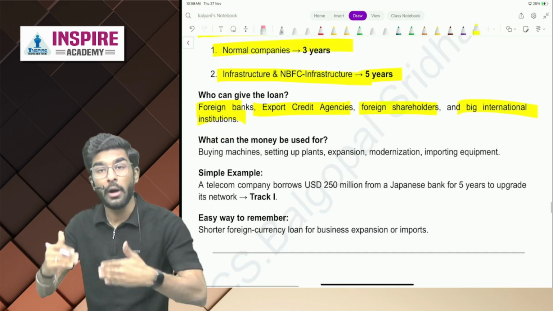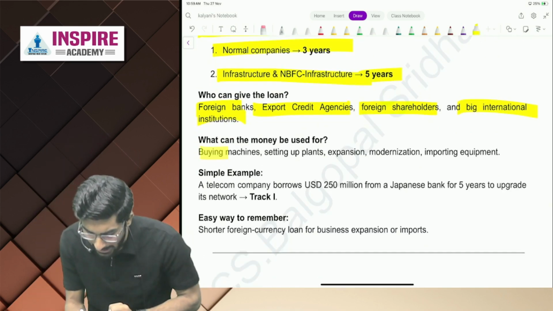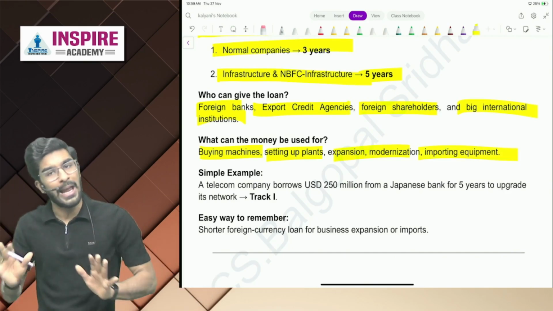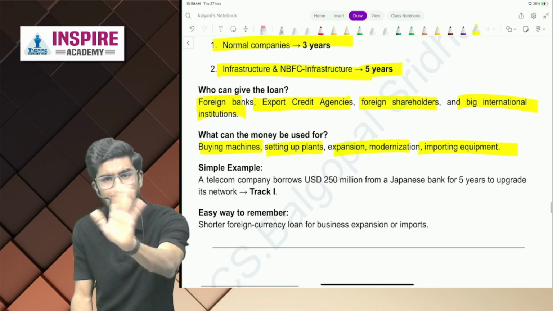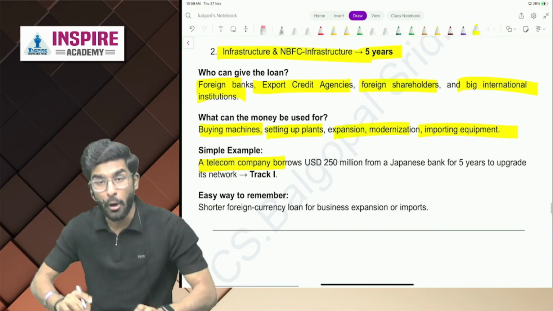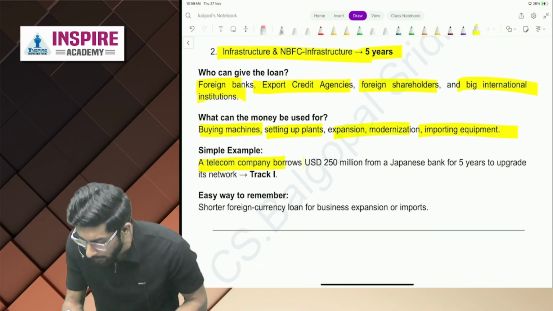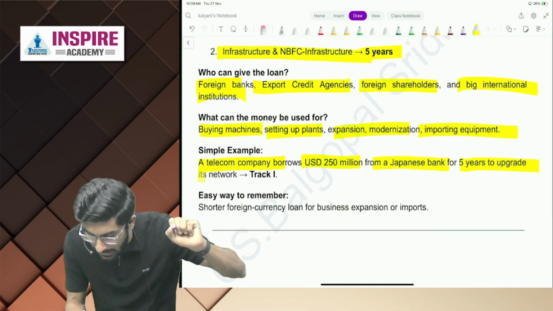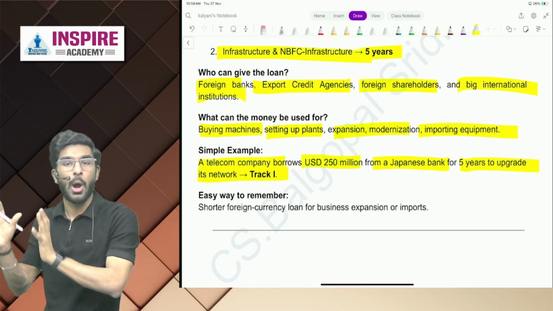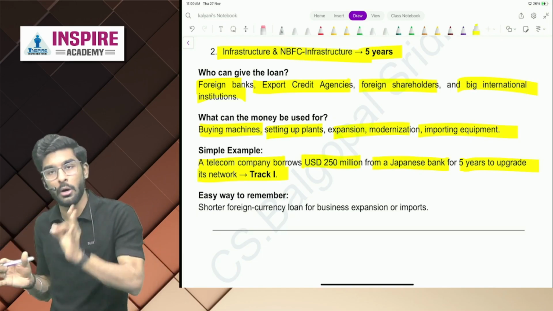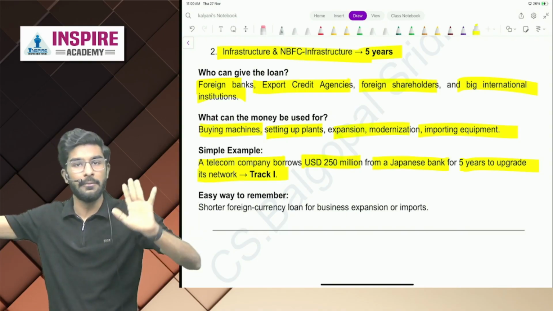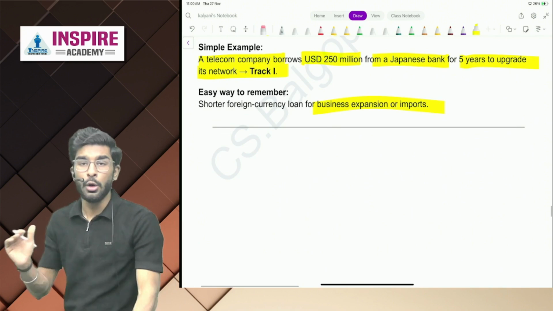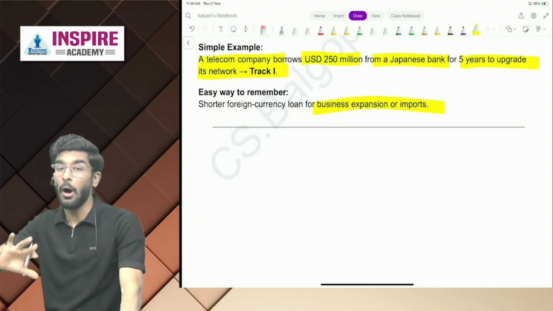Okay. Now, what can this money be used for? Buying machinery, setting up plants, expansion, modernization, or importing equipment. Very easy. Example is a simple example. A telecom company borrows US dollars 250 million from a Japanese bank for 5 years to upgrade its network, and that will come under track 1. Yes or no, people? Medium term loan, track 1, 3 years, 5 years. Very easy. Okay. So basically, people, these are loans for business expansions or imports.